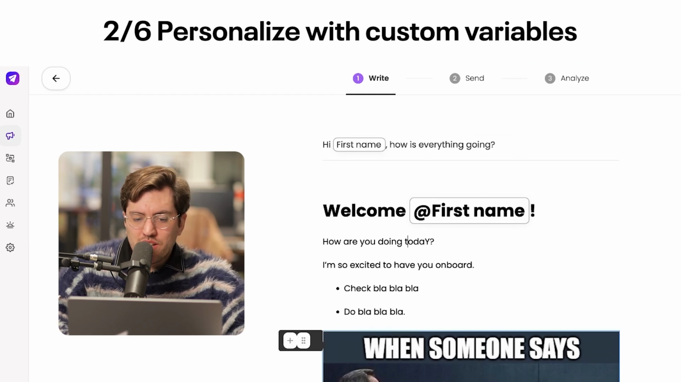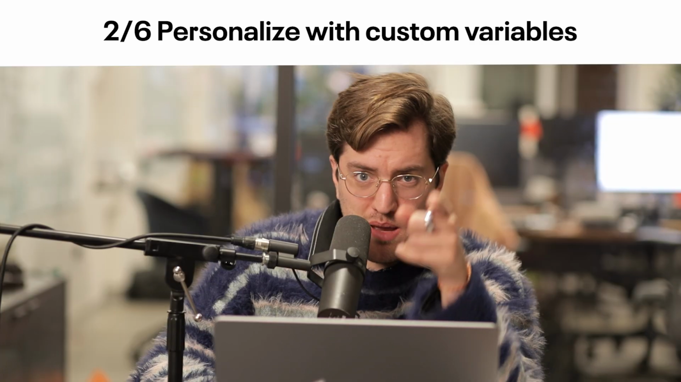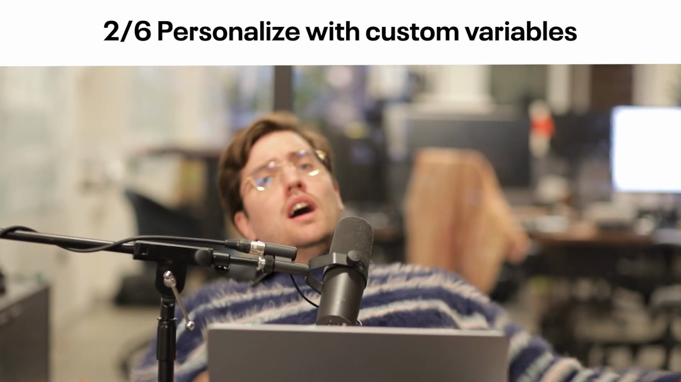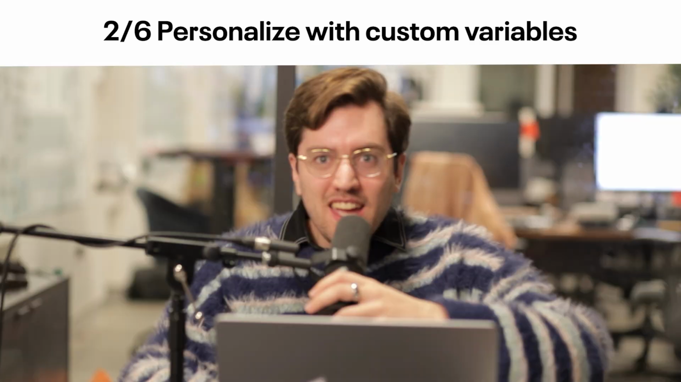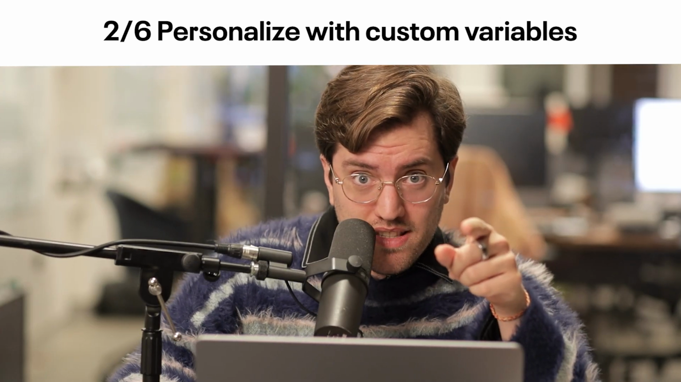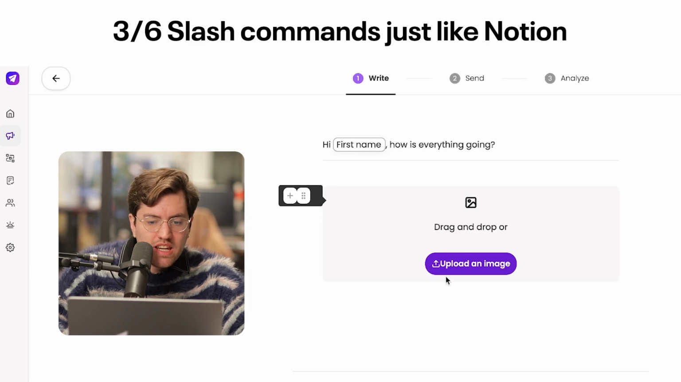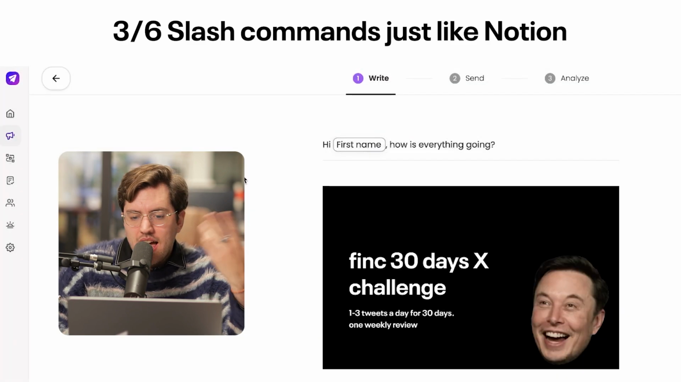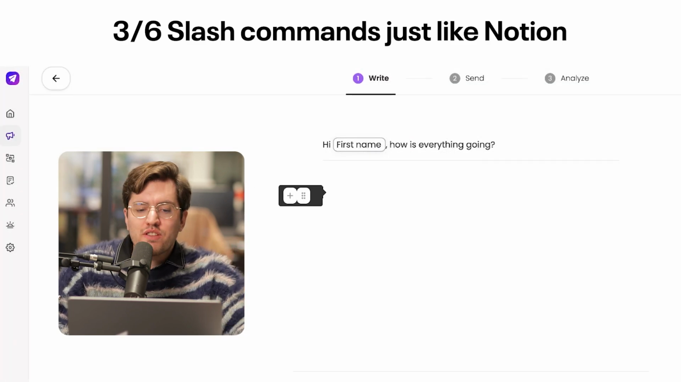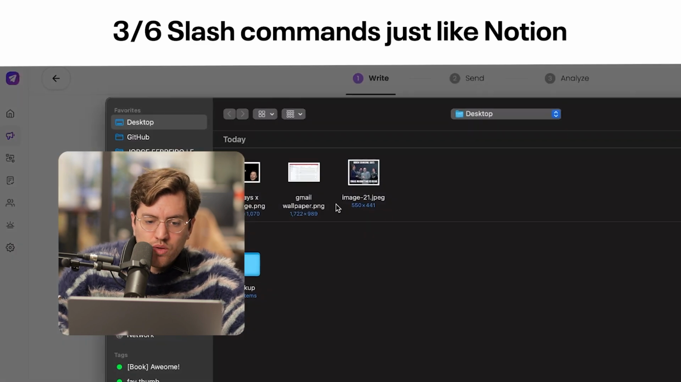Then as for the builder, by the way, when someone says email marketing is dead, I'm like, oh, email marketing is not dead. Email marketing is more alive than you guys think.